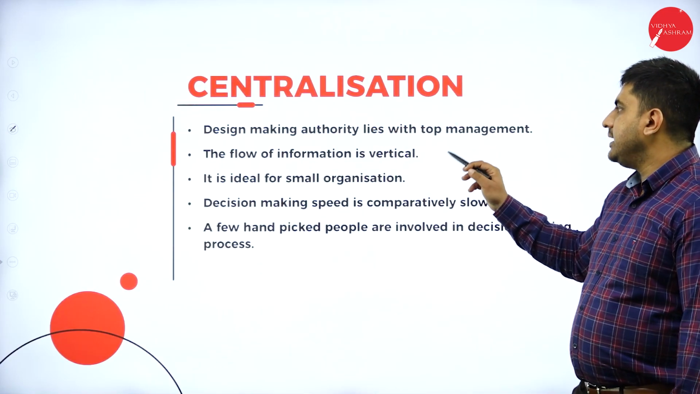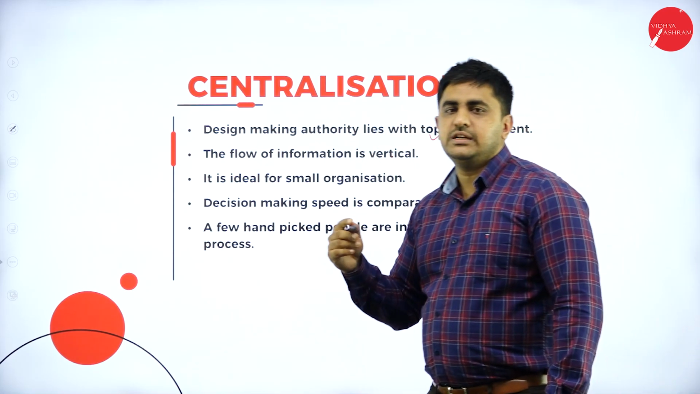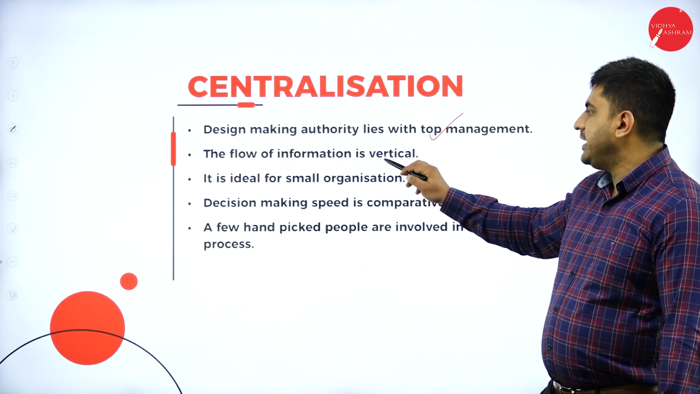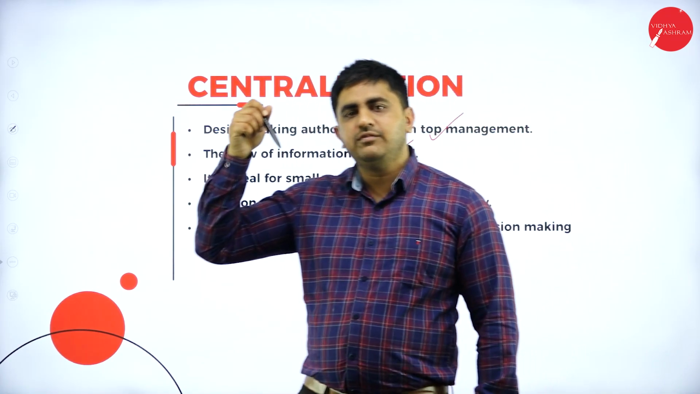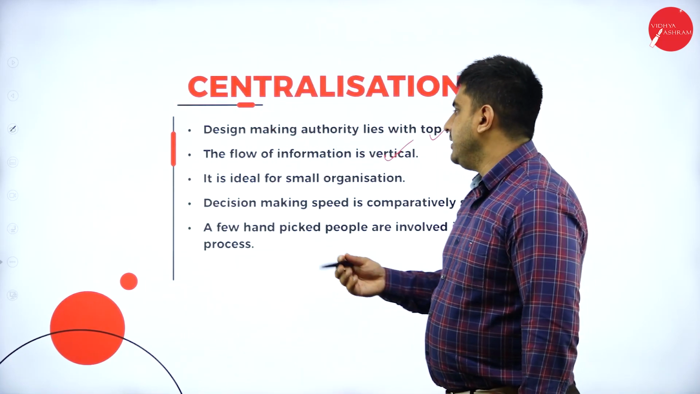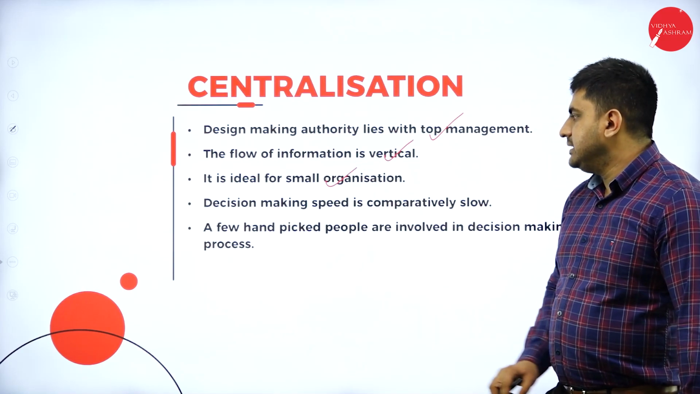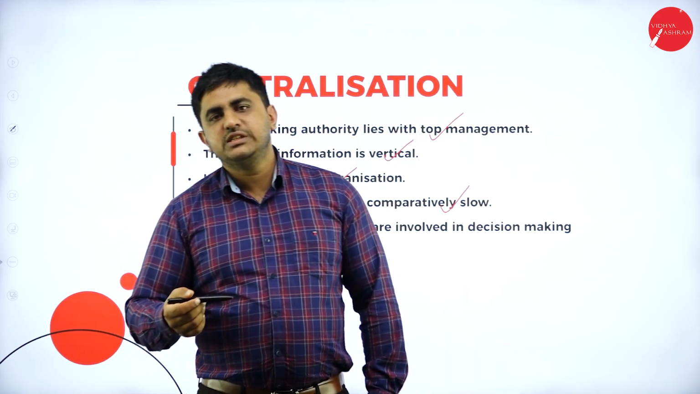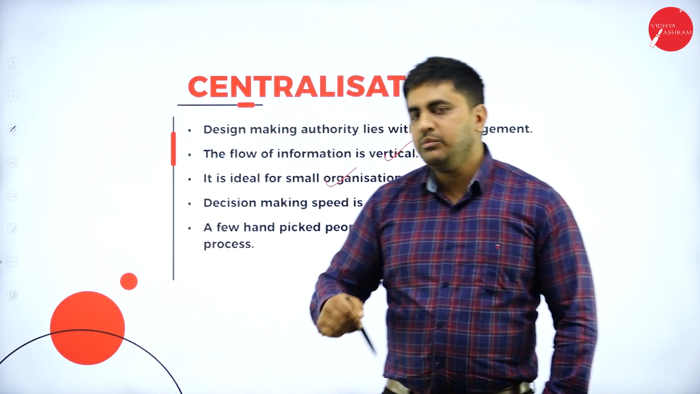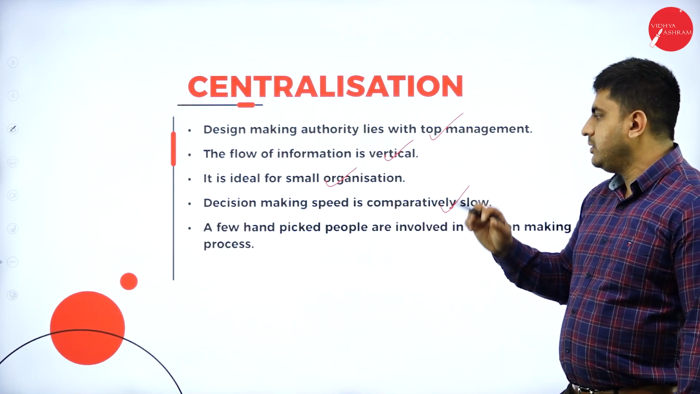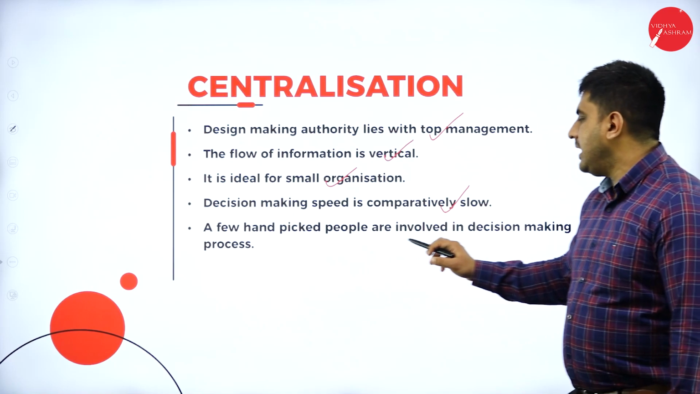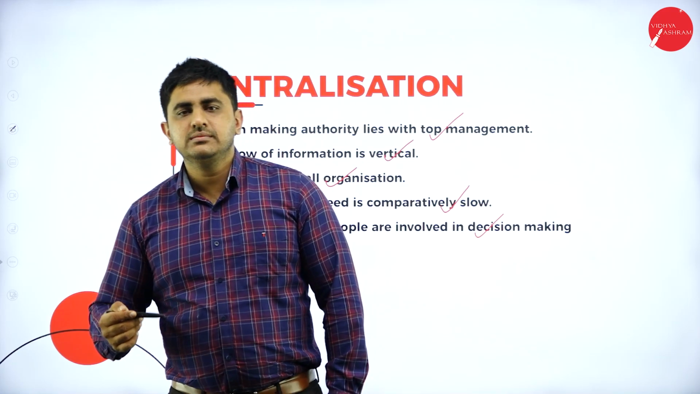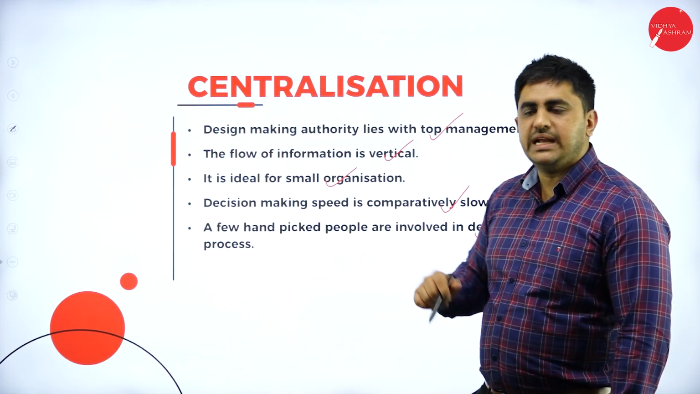Next, decision making authority lies with top management. In centralization, all decisions are taken by top level management. The flow of information is vertical, that is, the top decides and the information goes vertically, that is downward. Then it is ideal for small organization. Decision making speed is comparatively slow. So the top level managers will be involved in the process of decision making, they will draft the plan and then communicate. So it is comparatively slow when compared to decentralization. A few handpicked people are involved in the decision making process, like the CEO and general manager, when it comes to centralization.